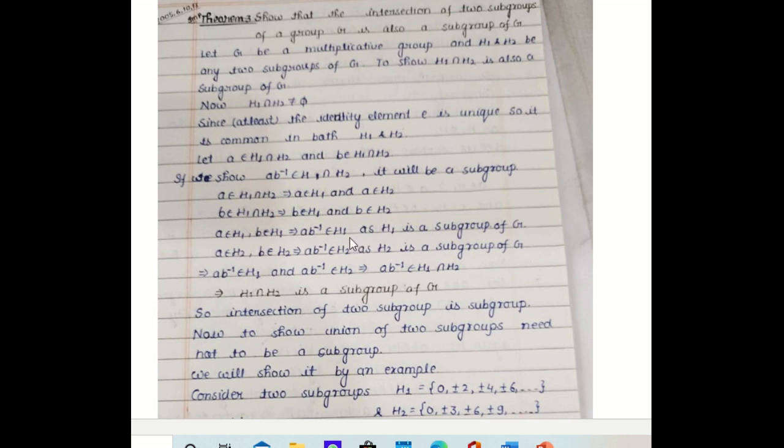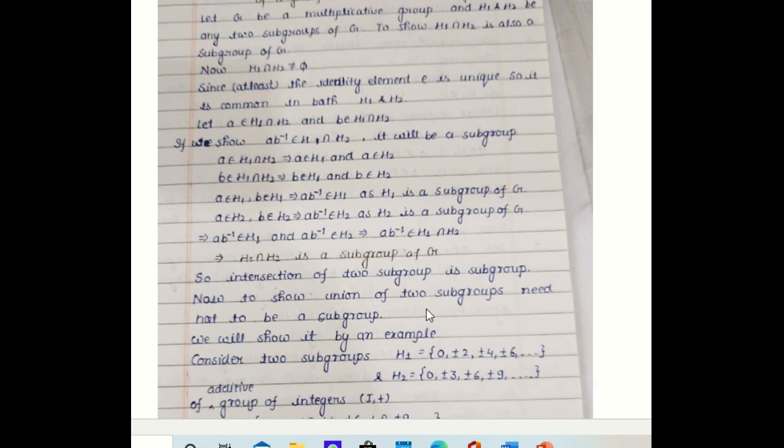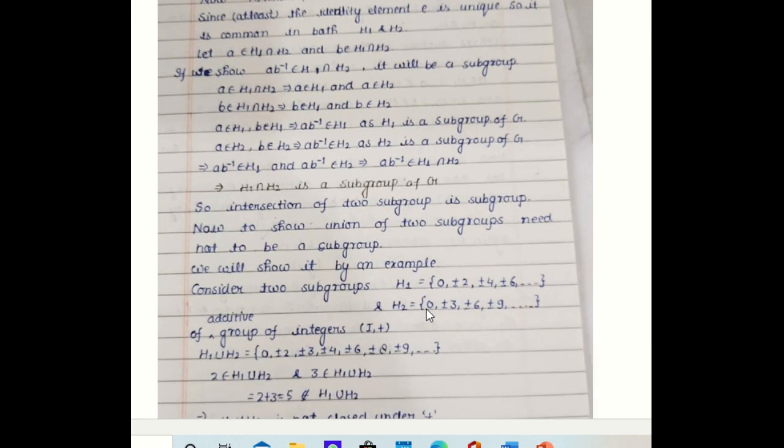So we have shown that A B inverse belongs to H1 and A B inverse belongs to H2 both. So A B inverse belongs to H1 intersection H2. So this implies H1 intersection H2 is a subgroup of G. So the intersection of two subgroups is always a subgroup of G.